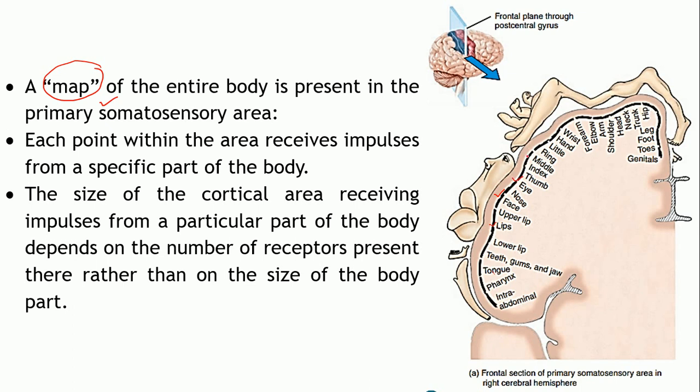There are separate areas for separate fingers, your wrist, your forearm. You have sensations from all these areas: shoulder, neck, trunk, hip, legs, toes and so on. So there is a dedicated area within the primary somatosensory area meant to receive impulses from a specific part of the body.